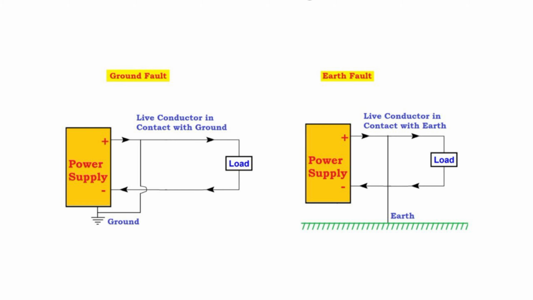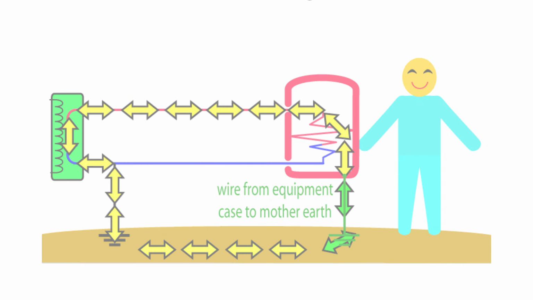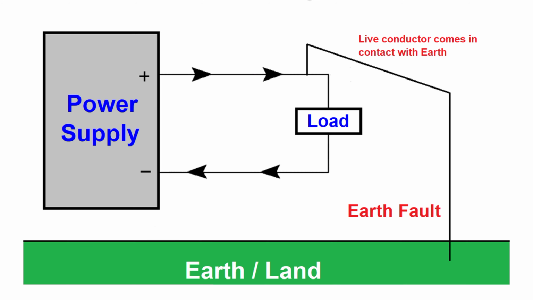This earth fault creates an alternative, often low resistance path for the current flow, which can lead to electric shock hazards and equipment damage and sometimes fires also. So the earth fault can be caused by various factors, with the most common being the breakdown of insulation.